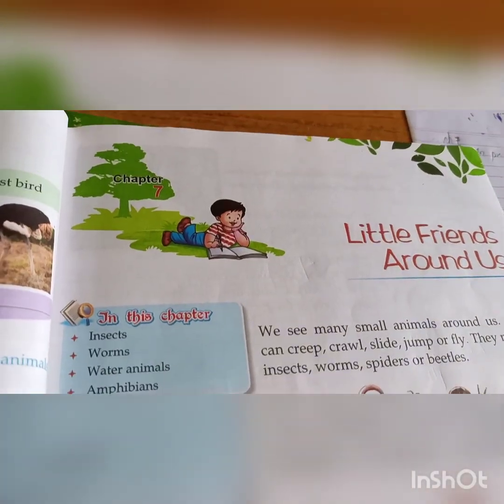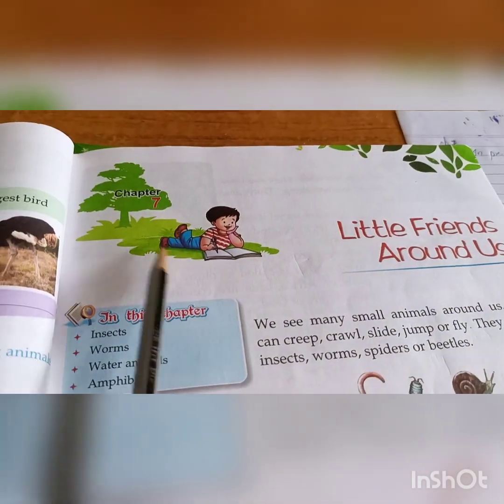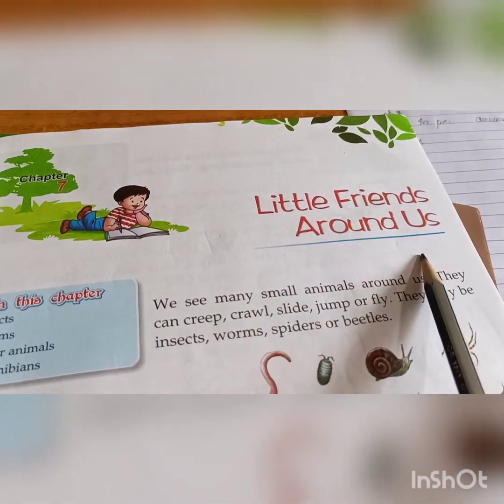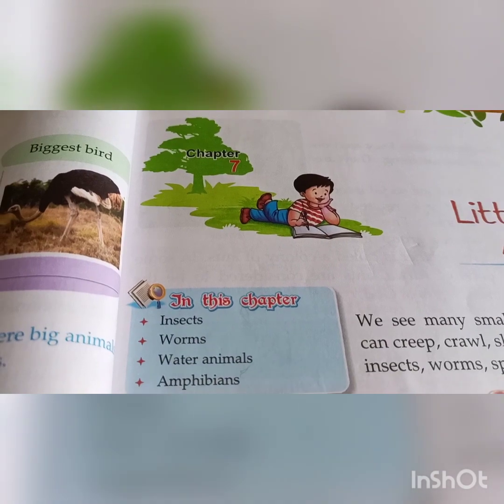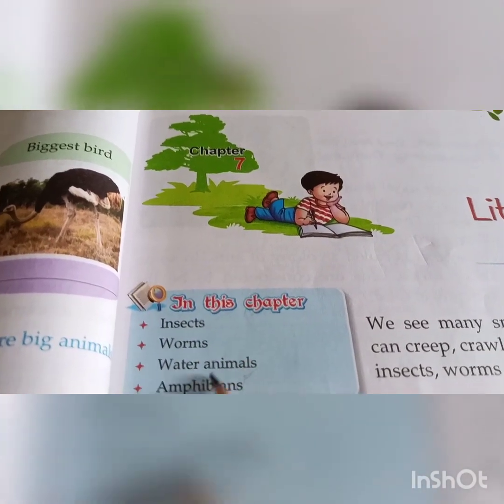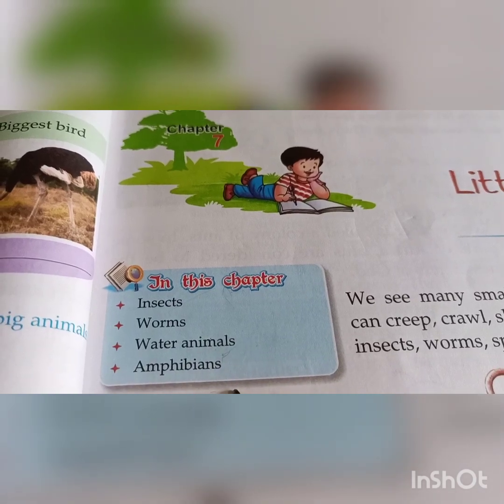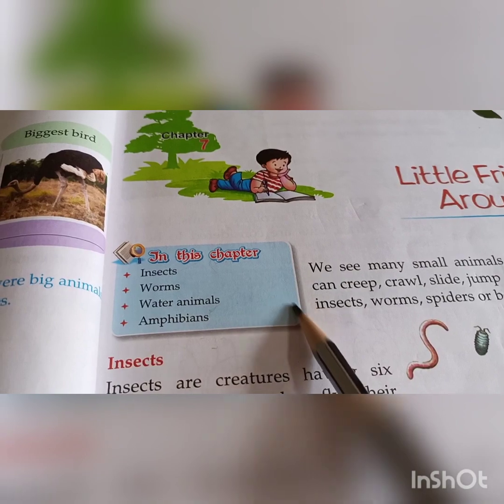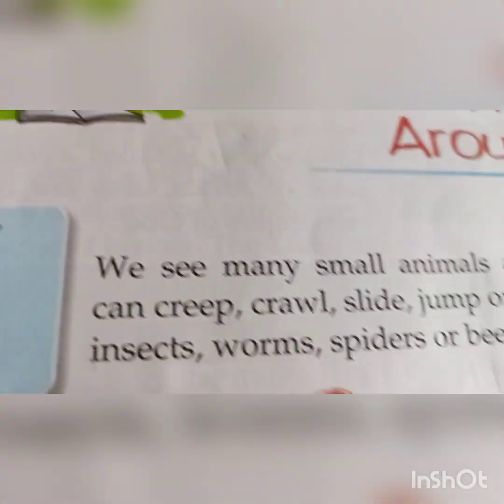Now students, we are going to start our chapter 7 lesson reading. This is chapter 7, Little Friends Around Us, and these are the contents: insects, worms, water animals and amphibians. In this lesson we are discussing these points. So now we are going to start our lesson reading.